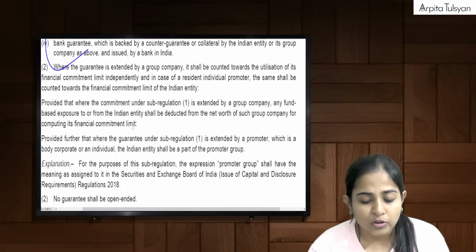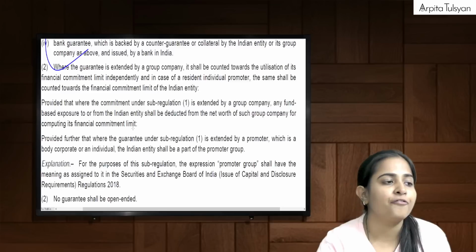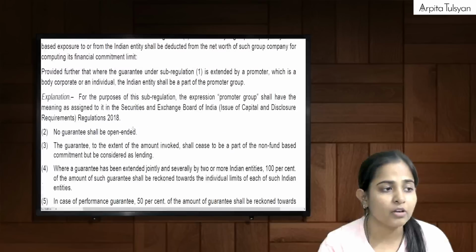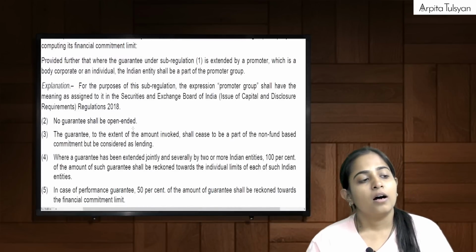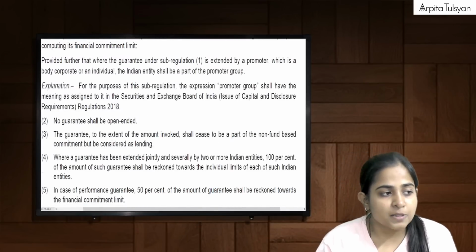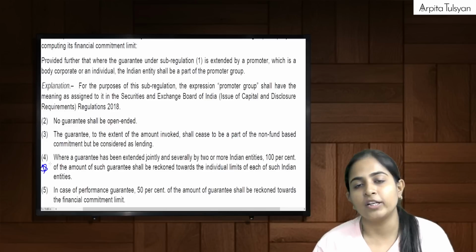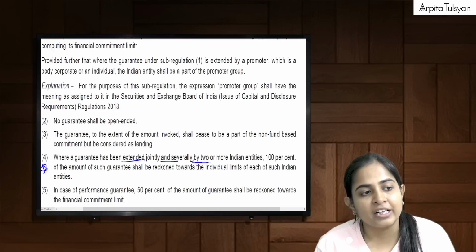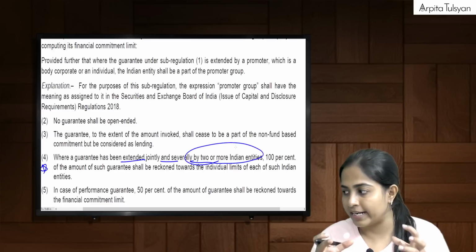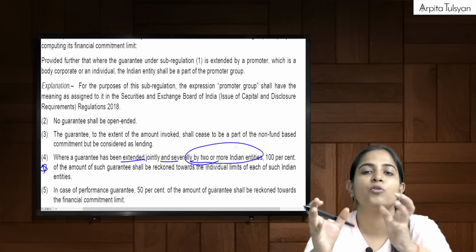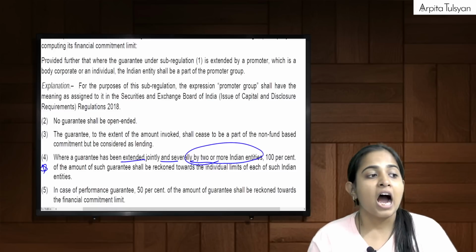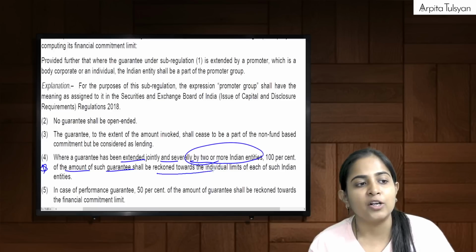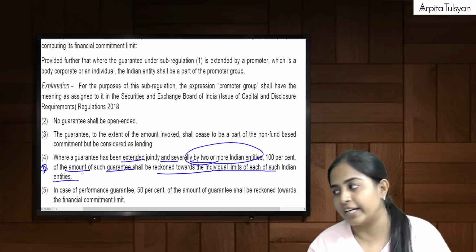Now a few important points that we have to remember here. The fourth point is one such point. Where a guarantee has been extended jointly and severally by two or more entities, that is, two or more entities have come together and given a guarantee to a single foreign entity, 100% of the amount of such guarantee shall be reckoned towards the individual limits of such Indian entities.